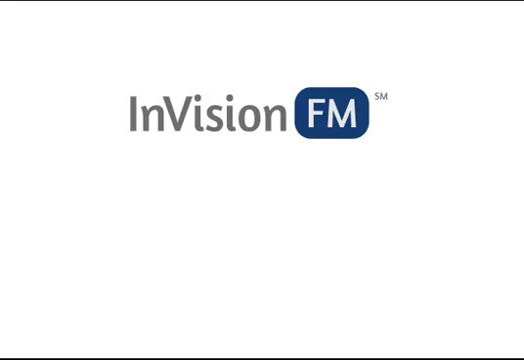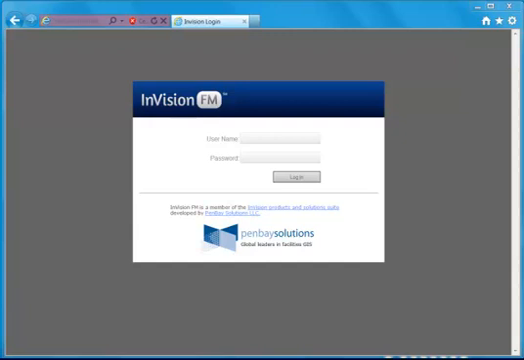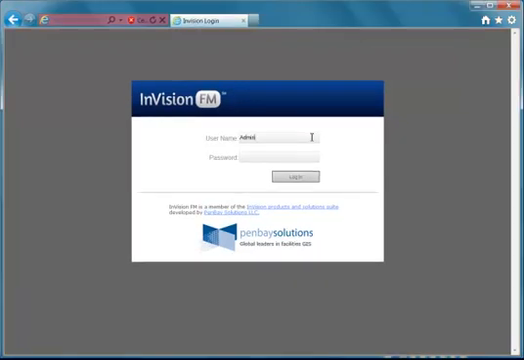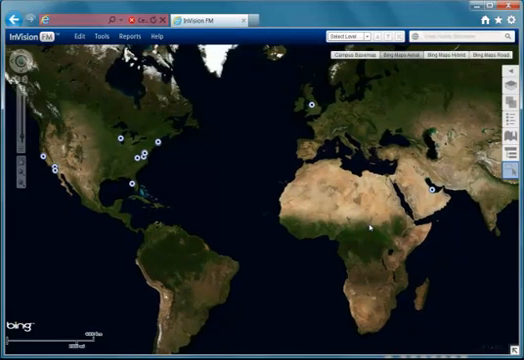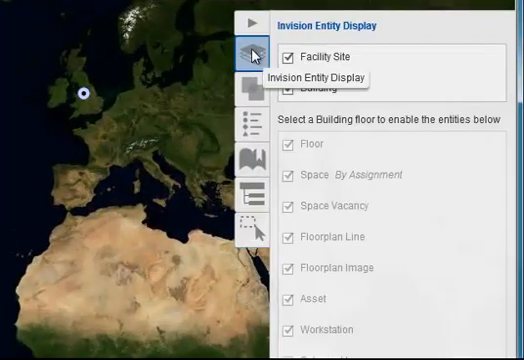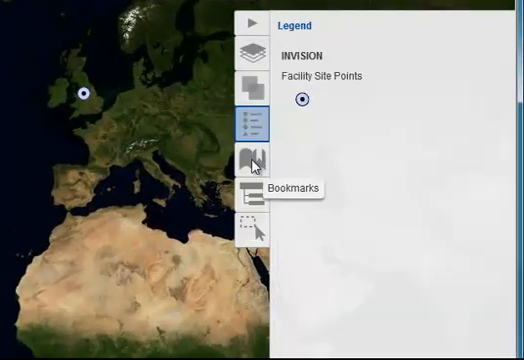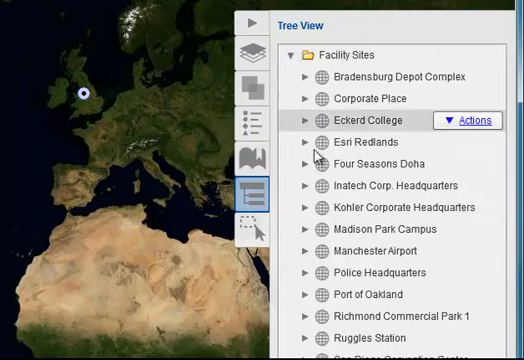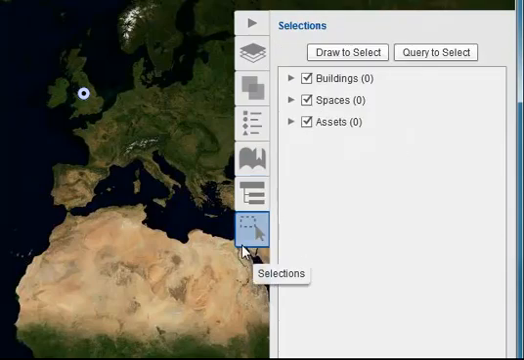InVision FM is a GIS-based platform that supports users across the complete facility lifecycle. This web-based application brings all your facility assets into focus, scaling from a global portfolio down to a single asset in a single room. The intuitive user interface has a number of common controls for turning on and off layers, adjusting transparency, or drilling down through a facility hierarchy.